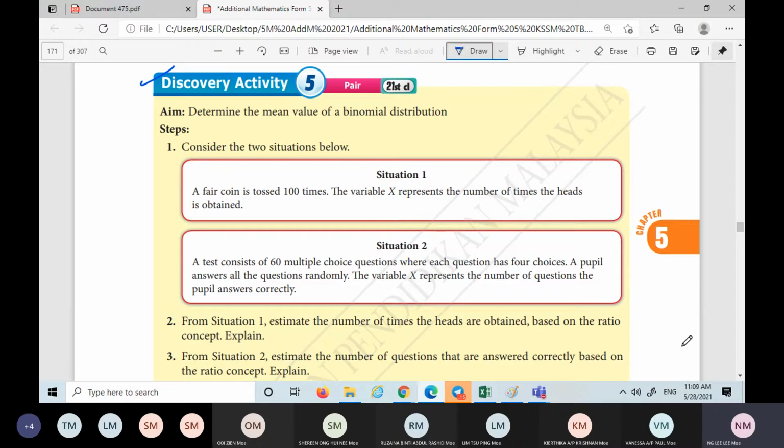Look at situation number 2. A test consists of 60 multiple choice questions, where each question has 4 choices: A, B, C, and D. A pupil answers all the questions randomly. Means they just guess. This student doesn't know the answer, doesn't read the question at all, just guesses. So what do you think? By common sense, how many can this pupil answer correctly?